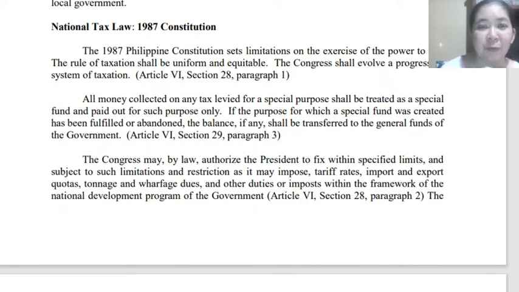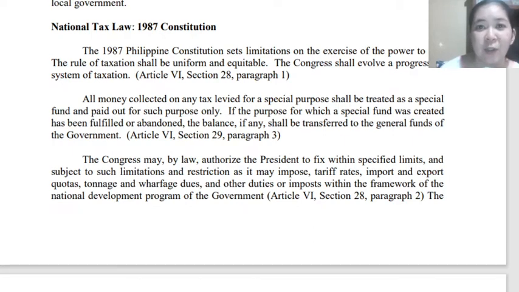I don't know if that is correct, but this is what I've heard from the news, I think. Sin taxes are taxes imposed on alcoholic beverages and cigarettes.